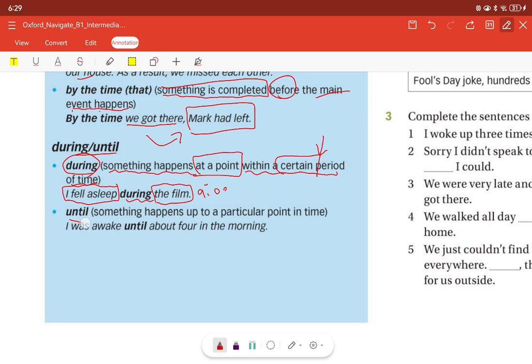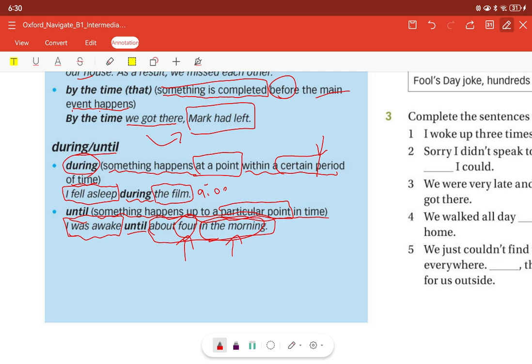Until: we use until to talk about something that happens up to a particular point in time. For example, I was awake. This happened, right? And when was I awake? Until about 4 in the morning. I was awake until about 4 in the morning. So this is the particular point in time, 4 o'clock in the morning. So you use until to describe something that happened up to a particular point.